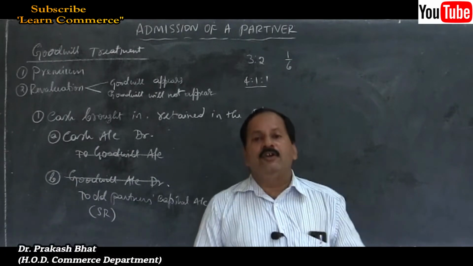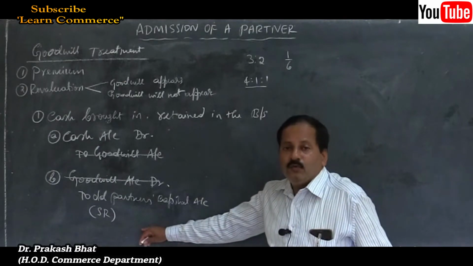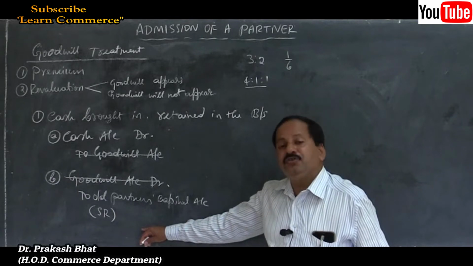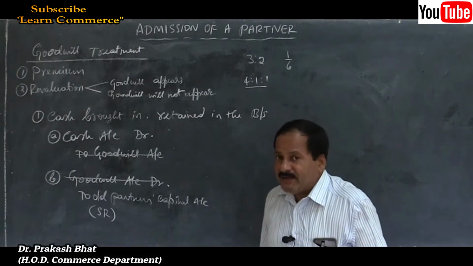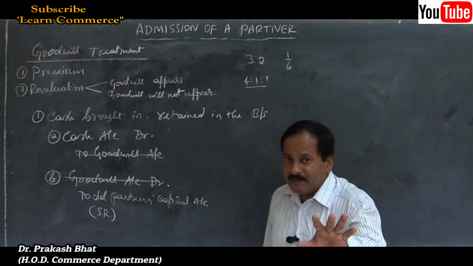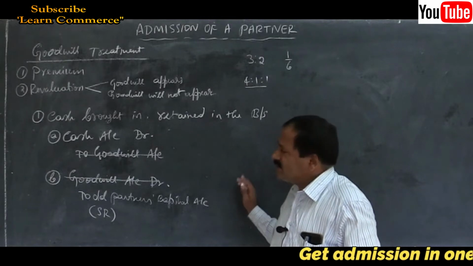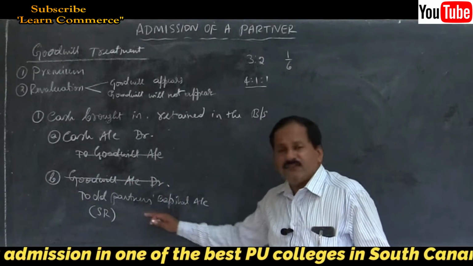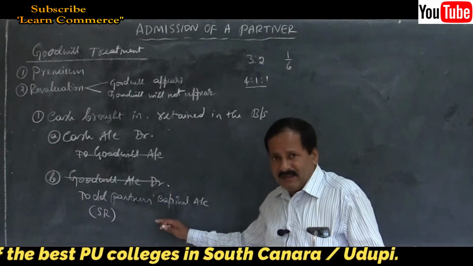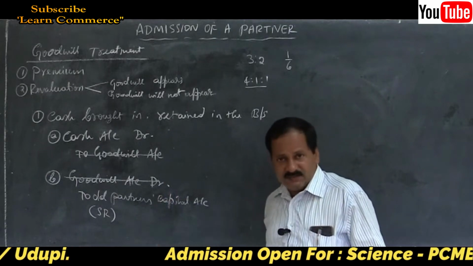So, the third entry you have to pass is old partners capital account debit to cash account. How much amount should you write? They will not mention the amount in the problem. Whatever is credited in the form of goodwill, the same amount you should enter on the debit side, to cash or bank. That is, if cash is there, cash; if bank is there, bank, isn't it?